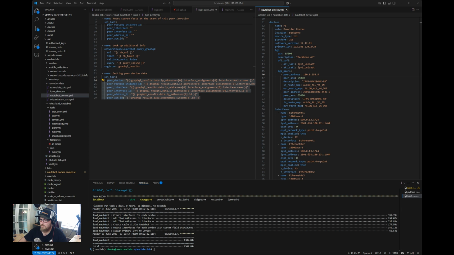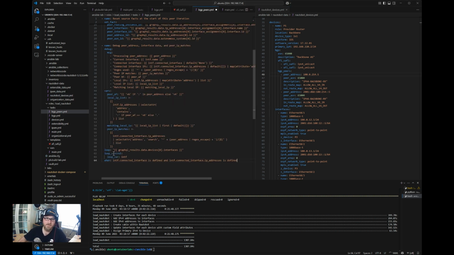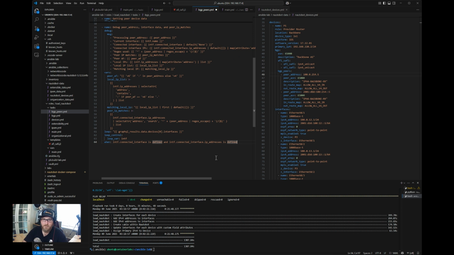The next piece, we'll create this little debug here. This isn't needed, but I had to use something to understand basically what I was setting facts to and just trying to keep that straight. So that'll show up down here. I was running into a few issues where I wasn't lining these up correctly, and I needed something to do some validation while I was tinkering around trying to figure out a good solution.